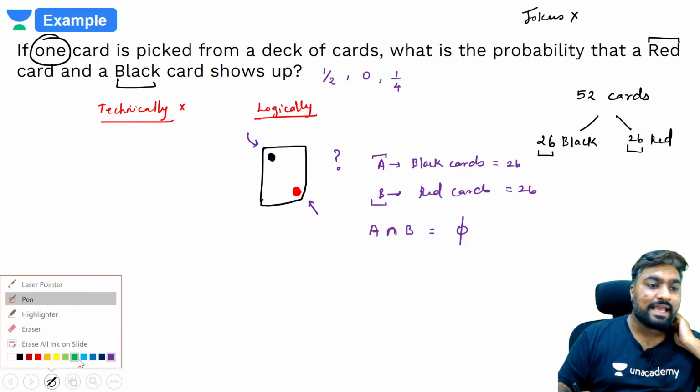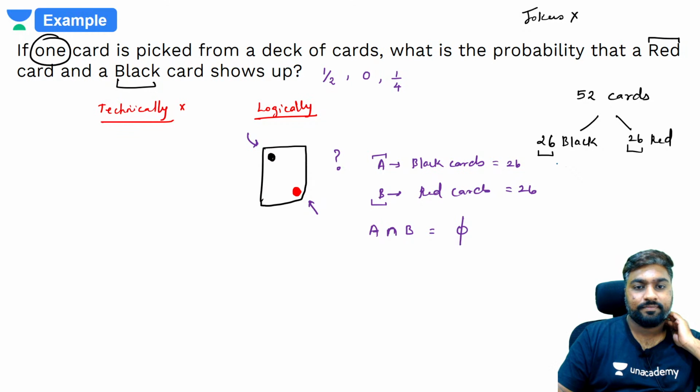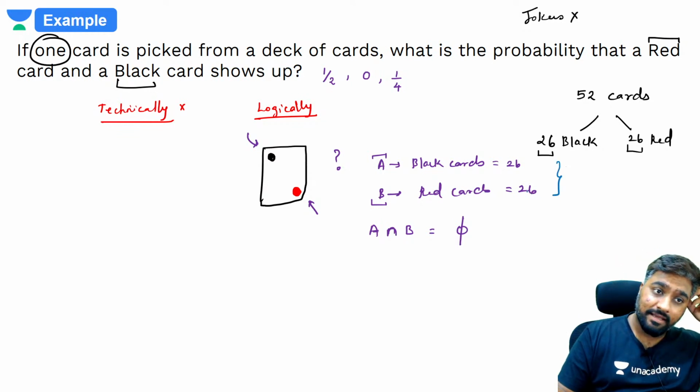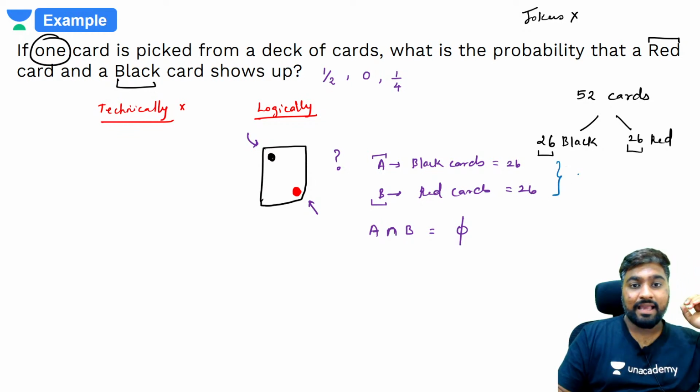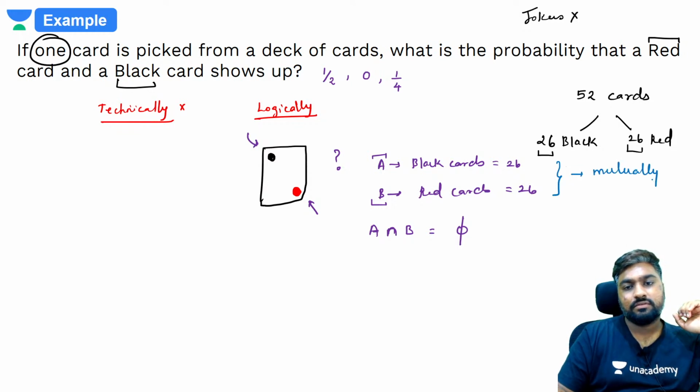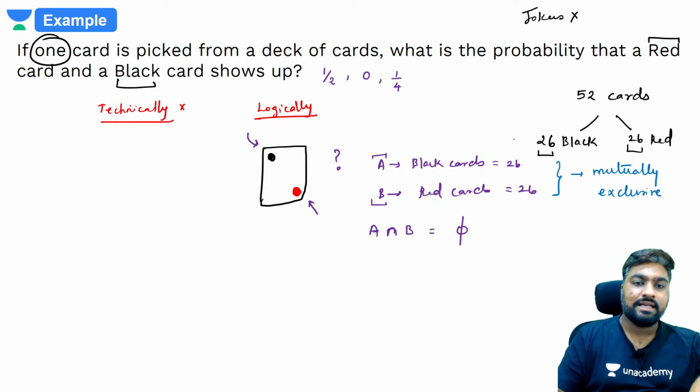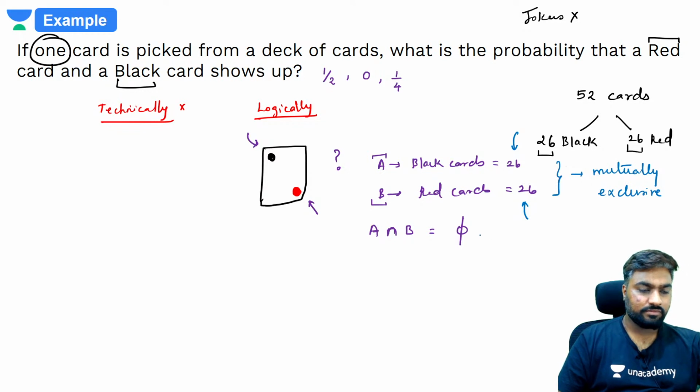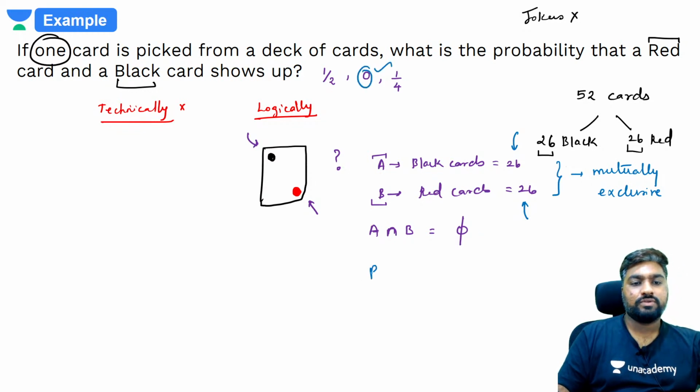So what are A and B? Quickly tell me. A and B are mutually exclusive events. Correct? Because there's nothing common between this and this. So 0 is the right answer. Probability of mutually exclusive events occurring, red and black, is what? 0.